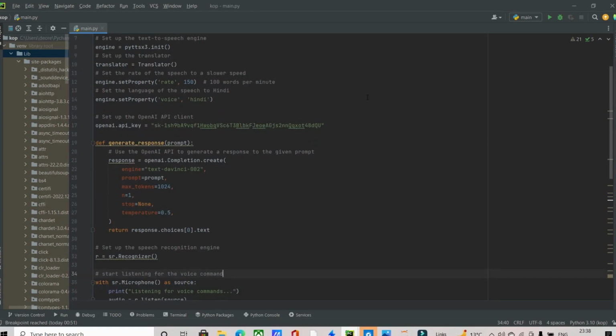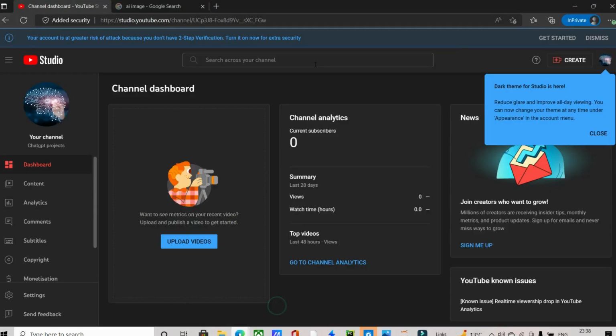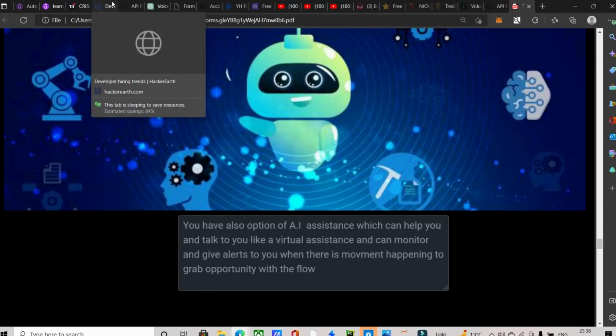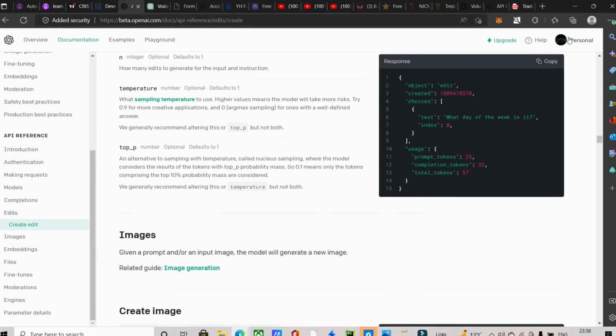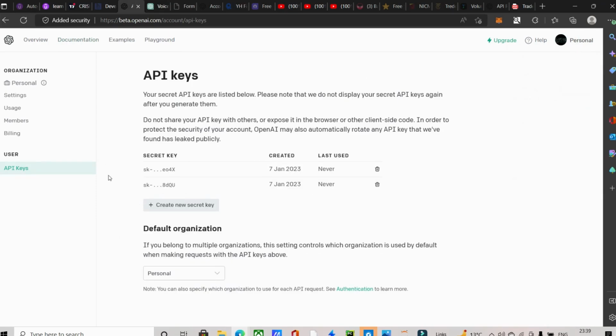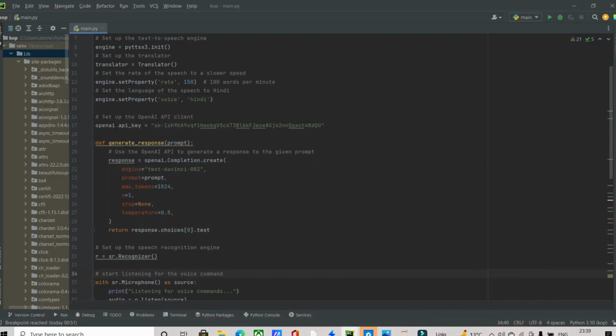Then we have to set our API key, where we will retrieve our data from OpenAI. So I will show you how you can get it. You just log into OpenAI and go to View API Keys, and you can get your API keys. Just copy it. Define the OpenAI API key in double quotes, and you can use single quotes also. In double quotes I have specified my OpenAI API key.